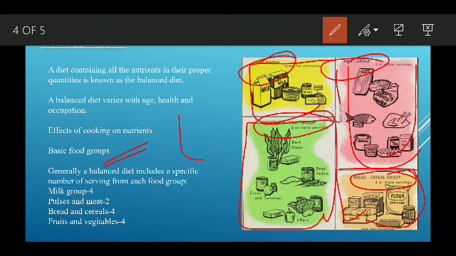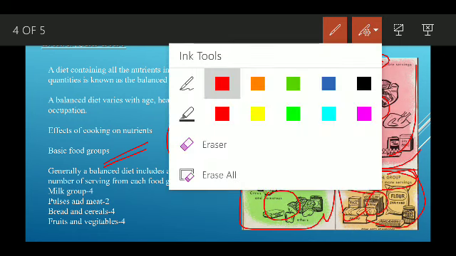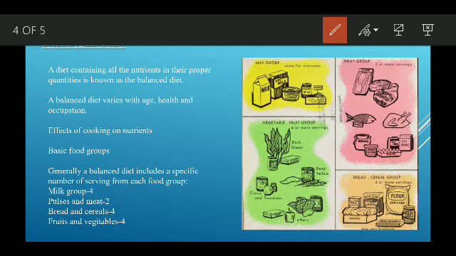In our food, everything should be present, from the milk group, meat group, bread group, and vegetables and fruit group. From every group the amount should be present in our diet, and then it makes a balanced diet. Generally a balanced diet includes a specific number of servings from each food group.